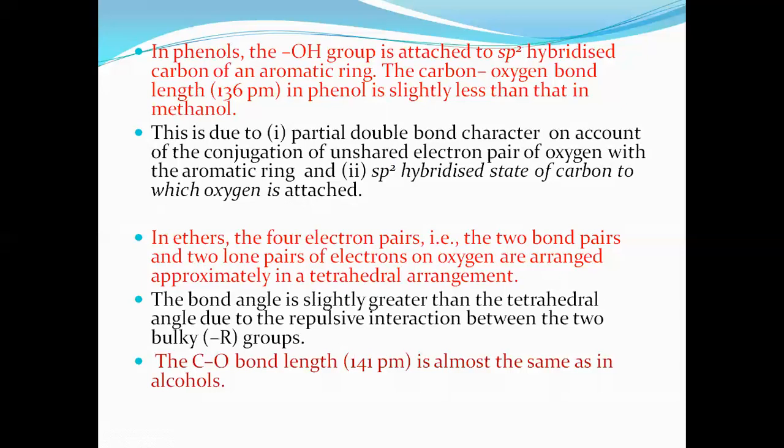The bond angle is slightly greater than the tetrahedral angle due to the repulsive interaction between the two bulky groups. The carbon-oxygen bond length is 141 picometer, almost the same as in alcohols. If you want to remember, in phenols the carbon-oxygen bond length is slightly less than that of alcohol and ether, because in phenol the lone pair of electrons on the oxygen undergo resonance.